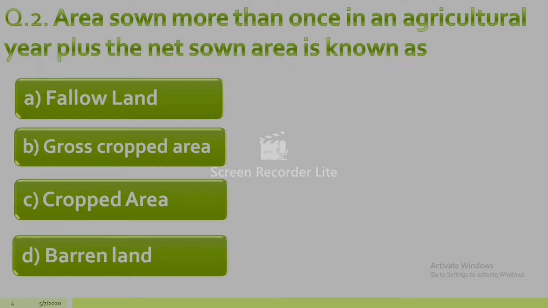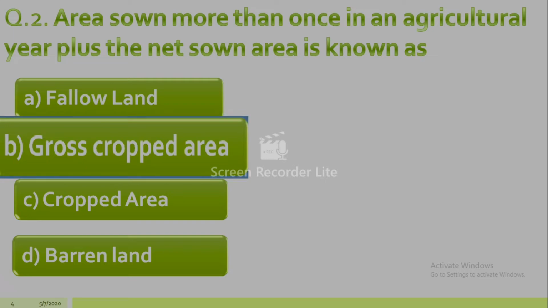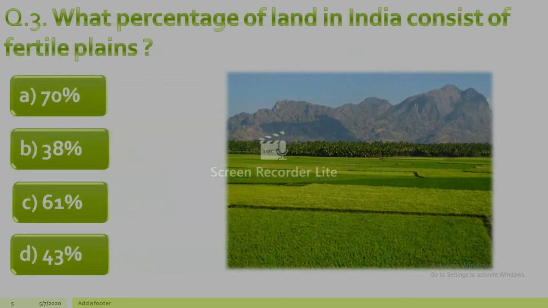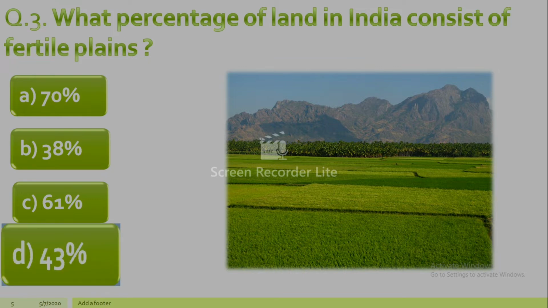A. Fallow land, B. Gross cropped area, C. Cropped area, and D. Barren land. And the correct answer is B. Gross cropped area. What percentage of land in India consists of fertile plains? A. 70%, B. 38%, C. 61%, D. 43%. And the correct answer is 43%.